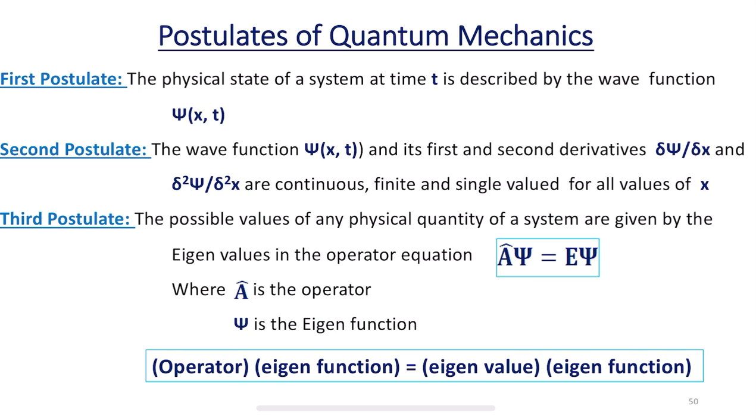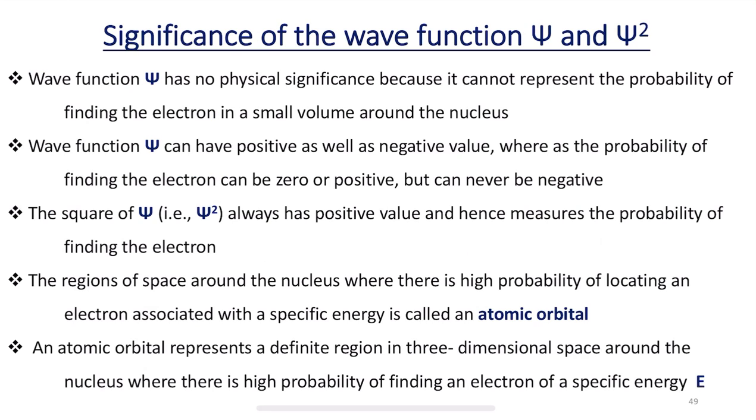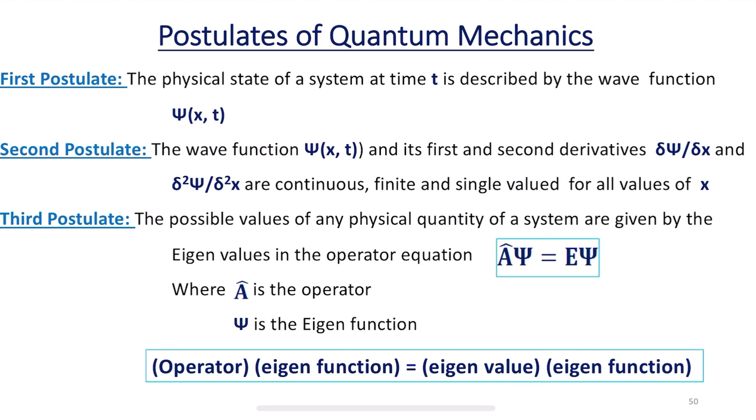So, these are some of the properties of the wave function, just like how we made some points regarding the significance of the wave function. In the same way, we can also make some points which describe the properties of the wave function. Now let us see what the postulates of quantum mechanics are.